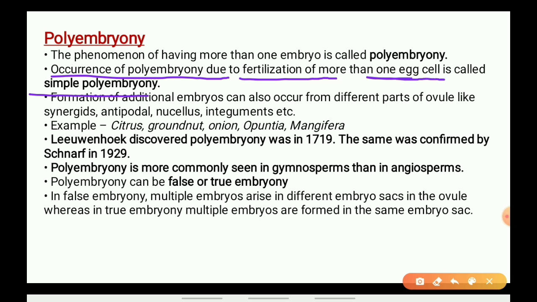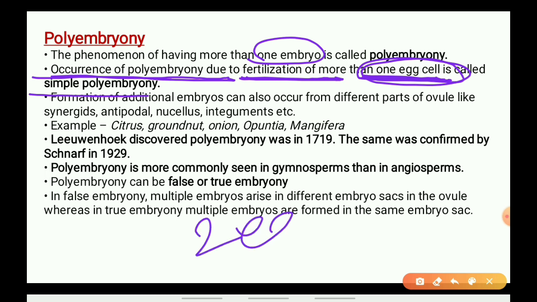So more than one egg cell is there. If more than one egg cell is there, then definitely it will form more than one embryo. If one egg cell is there, this one egg cell will be fertilized and one embryo will be formed. But if more than one egg cell is there, suppose two egg cells are there, then what will happen?